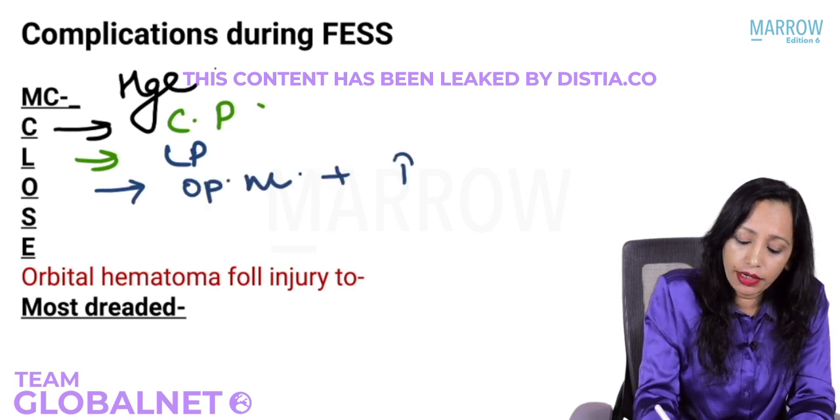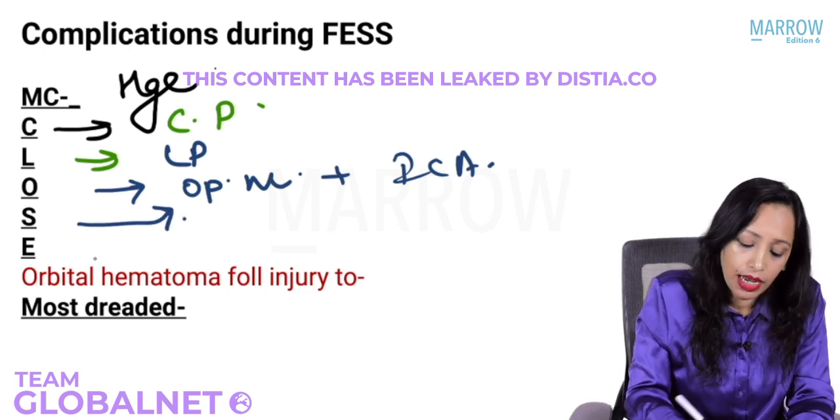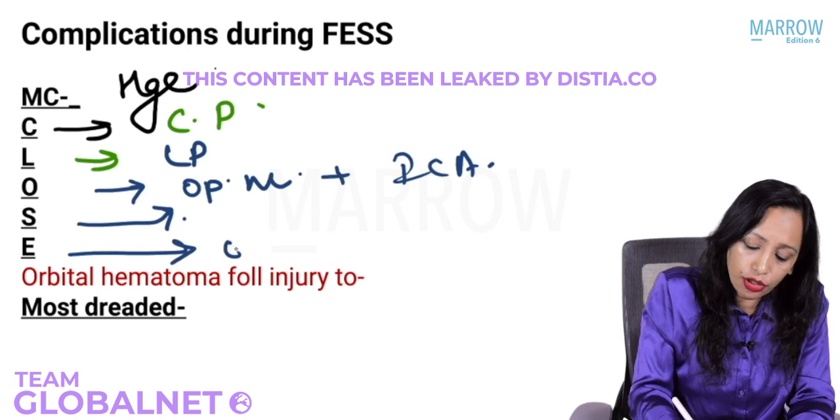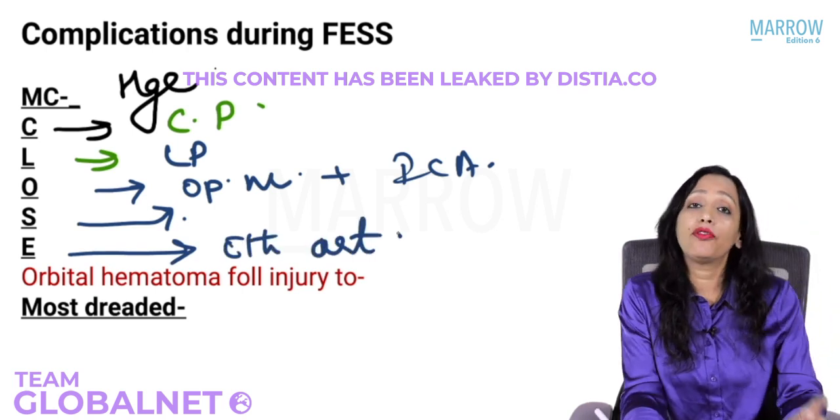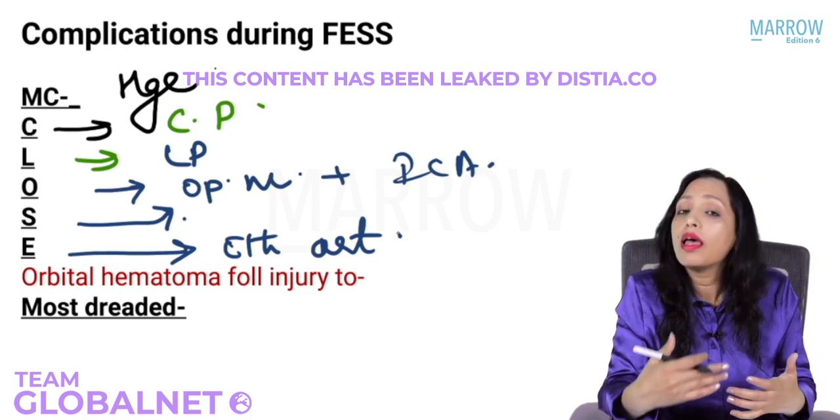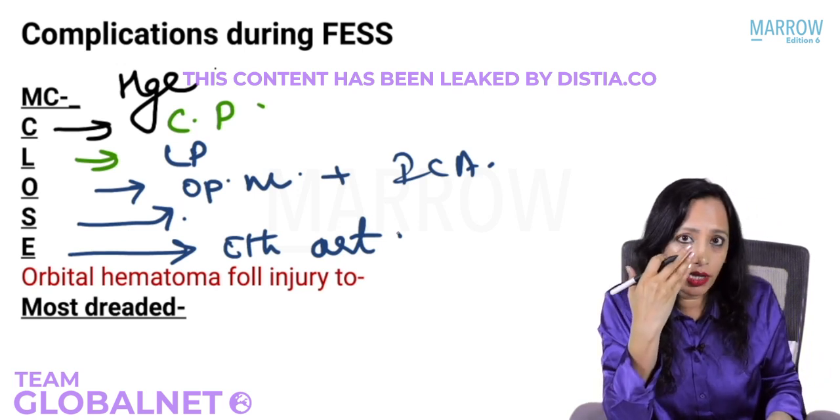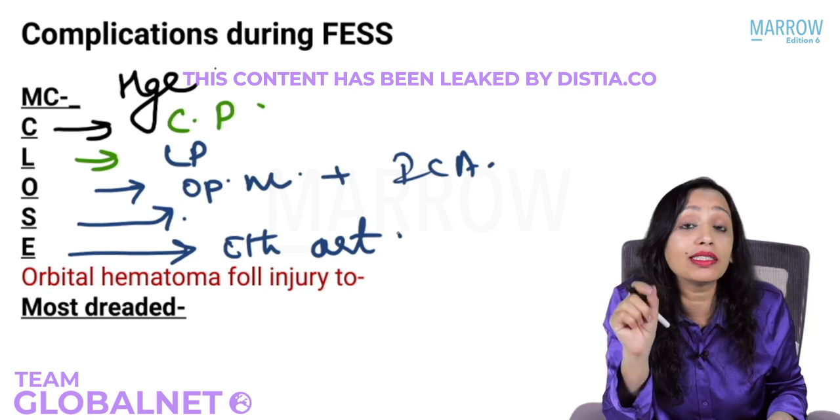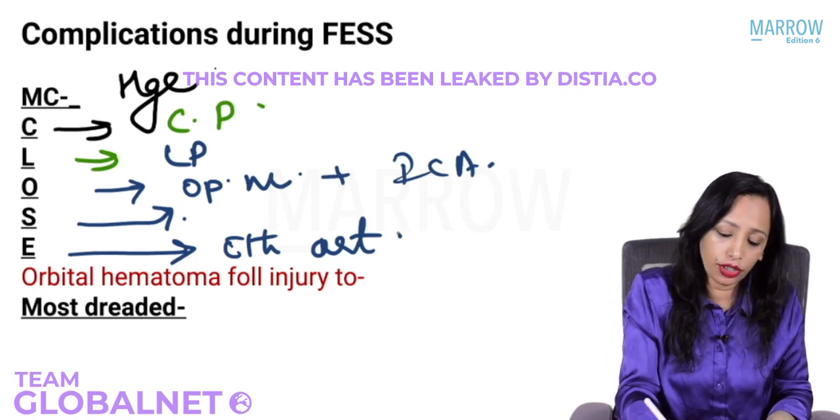Injury to internal carotid artery. Again, sphenoid sinus. Chance of injury to same. E. Injury to ethmoidal artery. Yes, if you injure, what will happen? Orbital hematoma. And again, it has been asked in reverse order that orbital hematoma following FES. You have done a FES. Following that, what has resulted is orbital hematoma. This has occurred because of injury to ethmoidal artery.